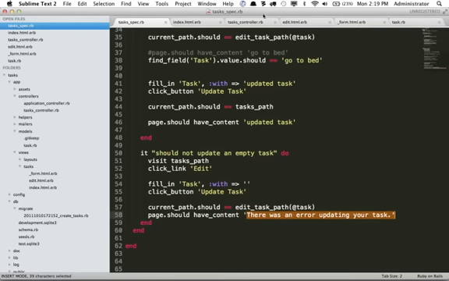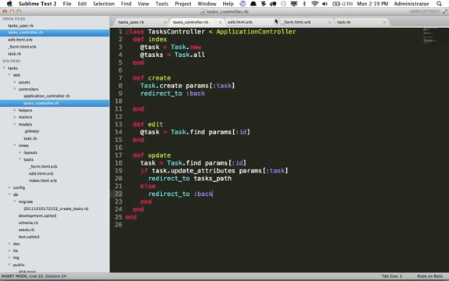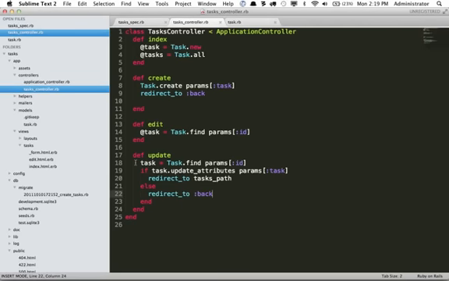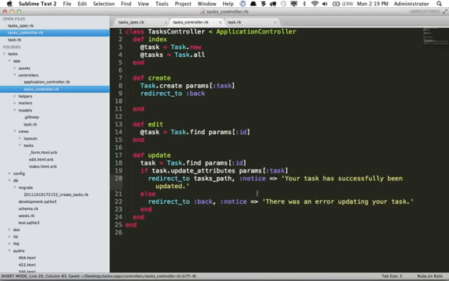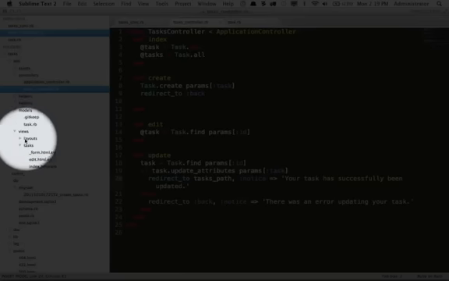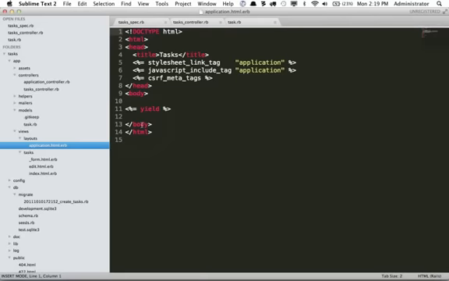We will return to our controller. And while I'm at it, I'm going to go ahead and close some of these extra tabs out. We will redirect back and we're going to send through a notice that says there was an error updating your task. And we'll do the same thing while we're here. When we add a task, your task has successfully been updated. Okay, now we can filter through these flash notices by, if I go to Views, Layouts, we'll display it right here. That's a good place.